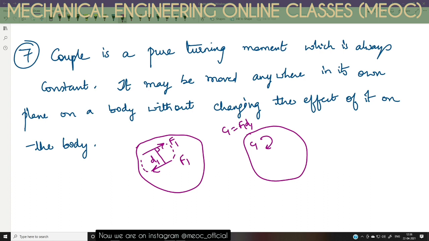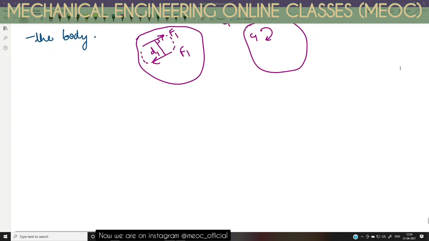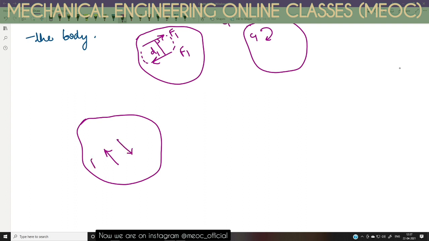I can give two forces F2 and F2 which are d2 distance apart, and here also the object is same. I am using the same object. So F2 and F2, they are d2 apart. These F2 and F2 are also having the same tendency of rotating the body in clockwise direction only.